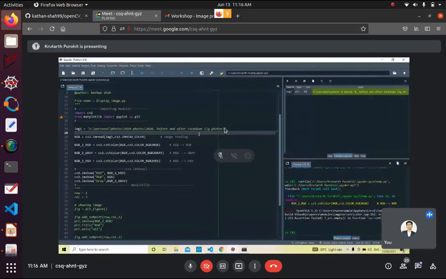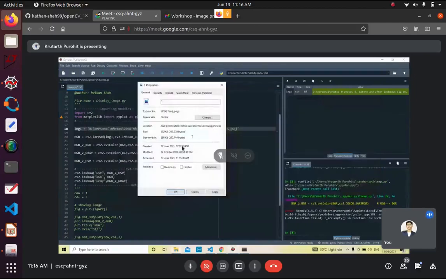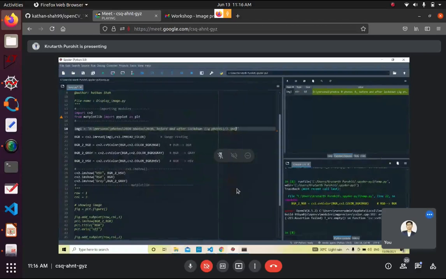And then again slash, backslash, and then one dot jpg, not backward. JPEG, yes. Run it.